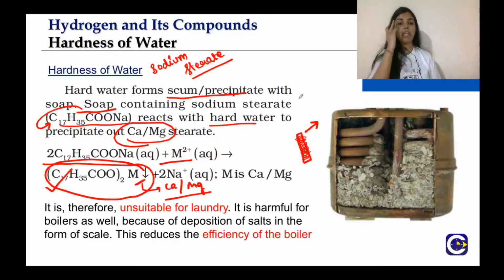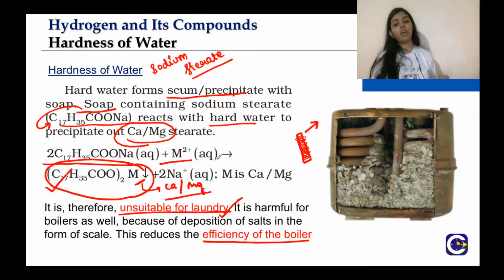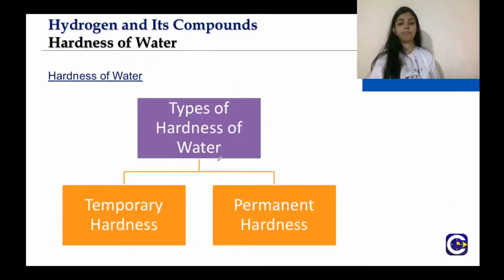The rod will be less heated because of this scum stuck to the rod of the geyser. So it reduces the efficiency of the boiler, and it is also unsuitable for laundry, because it will stick to your clothes also if you use hard water for laundry.